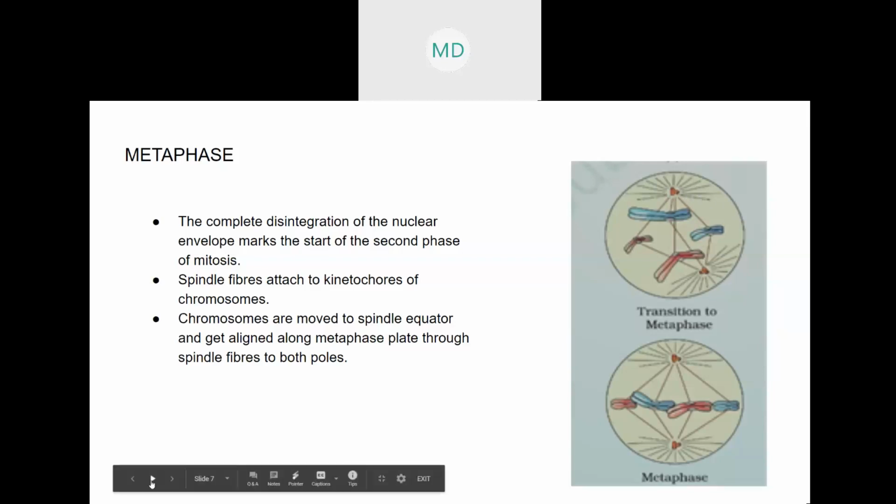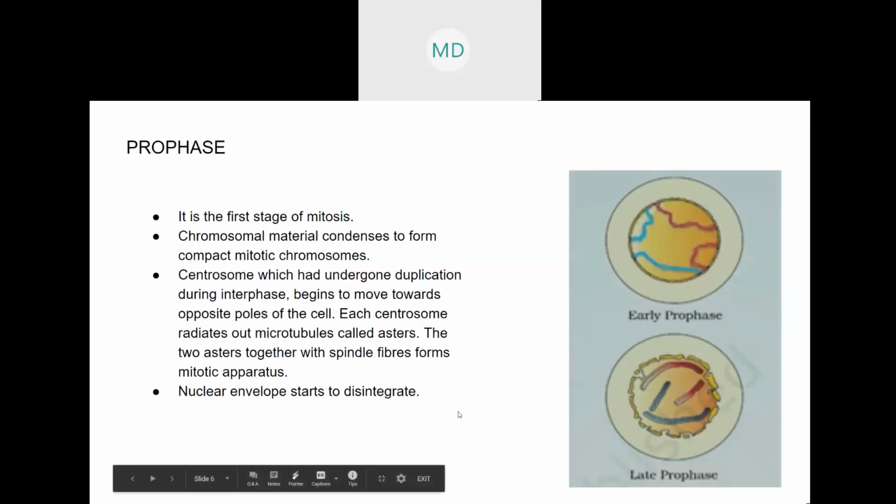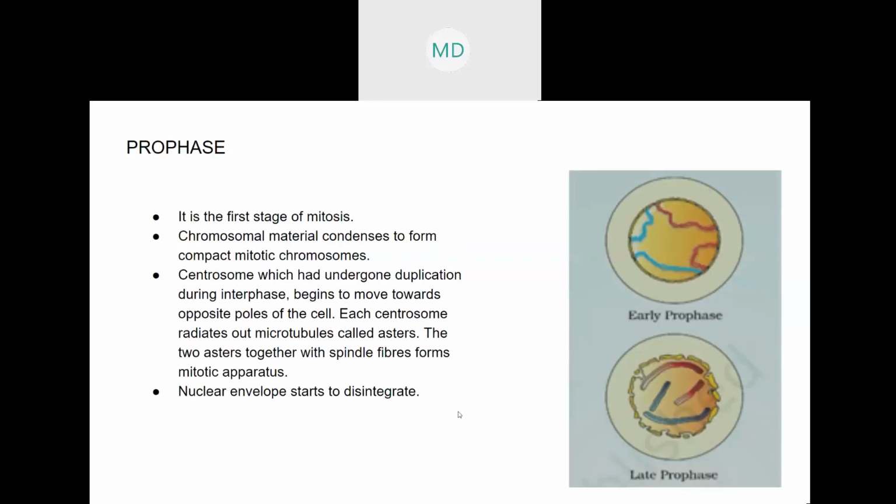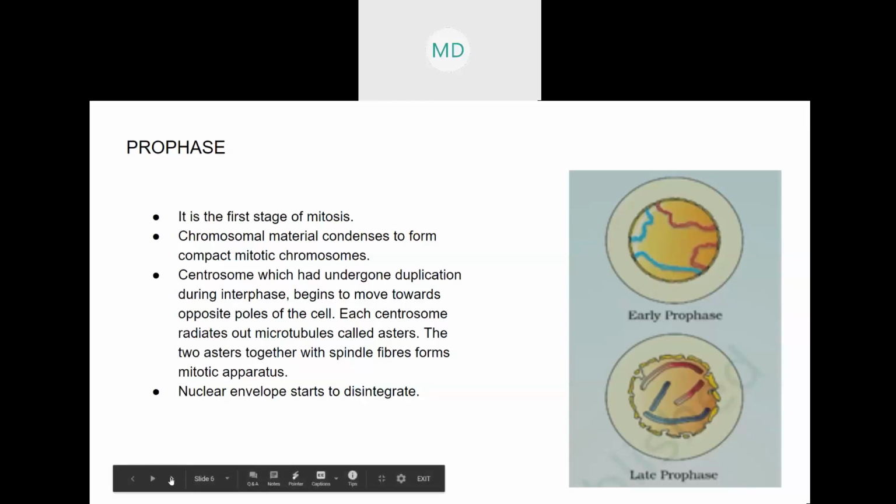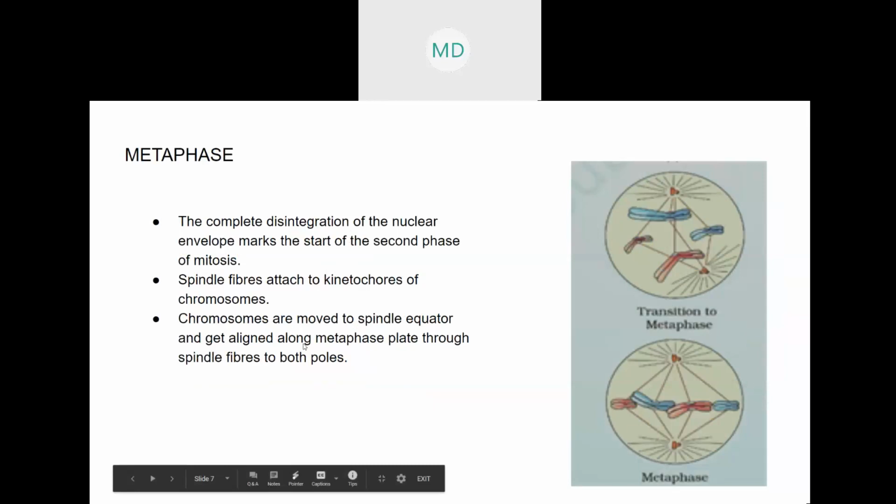opposite poles. But the main thing you need to remember is that during prophase, the nuclear membrane starts to disintegrate, it starts to break down, and the chromosomes form. Prophase is the first stage of mitosis. Now we will look at the second stage of mitosis, that is metaphase.